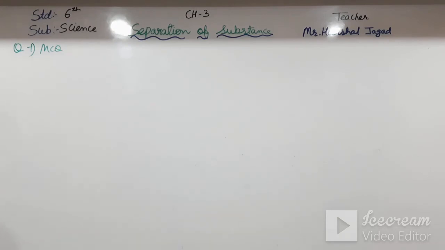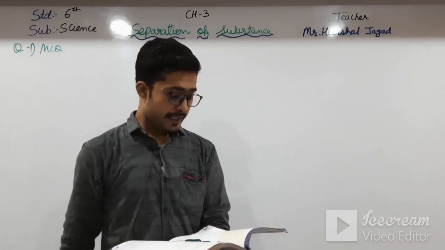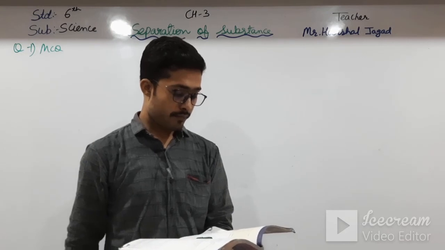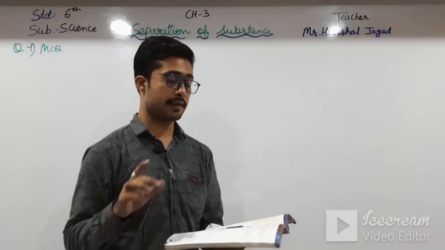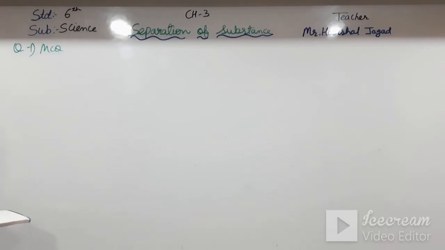Okay students, so doing that, choose the correct answer. See here, grains can be separated from stalk by dash process. So grains can be separated by threshing process. Okay students, which process?